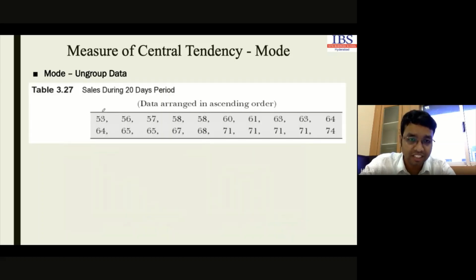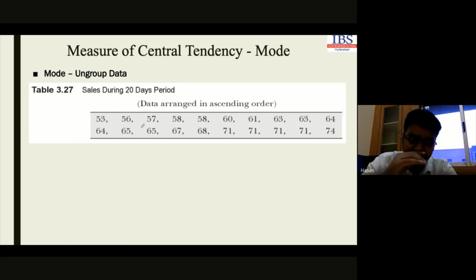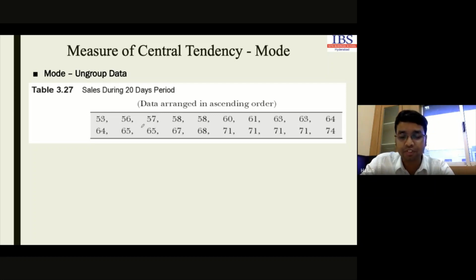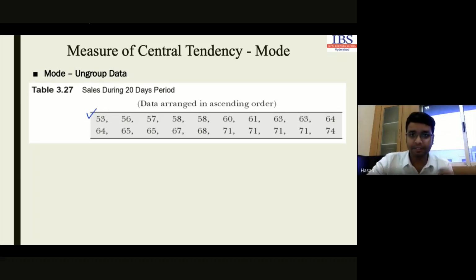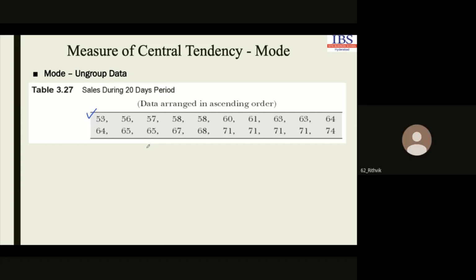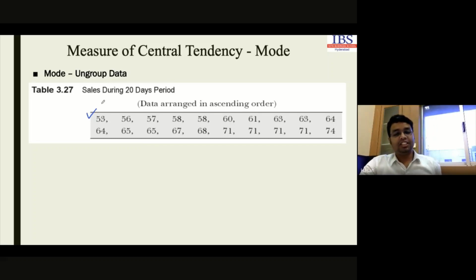In this particular data set, can anyone tell me what will be the mode value? This is discrete data. Like in other calculations, we can compute the mode value for grouped data or ungrouped data also. So this is basically our discrete data set. 71. Can you explain how? Because it is the highest occurring number here. It appears 4 times. Yes, exactly. Very good.